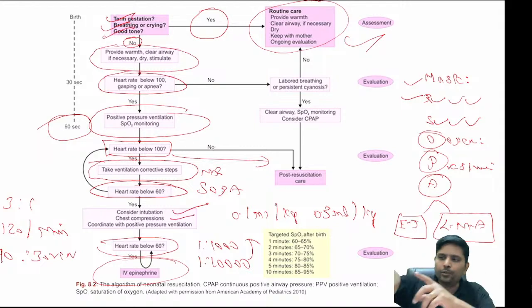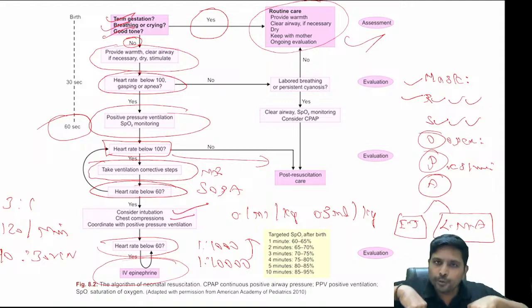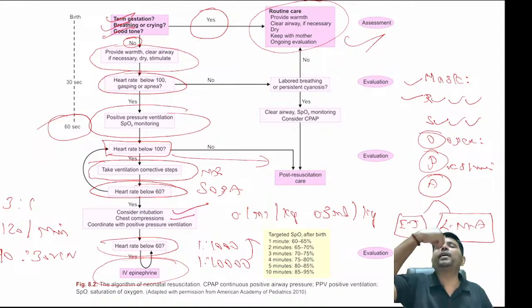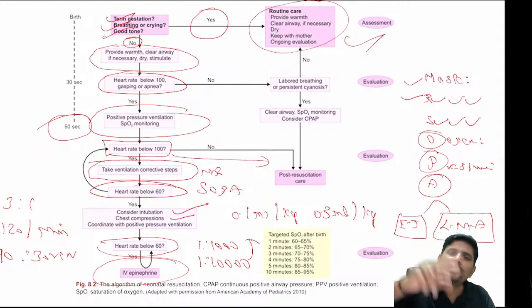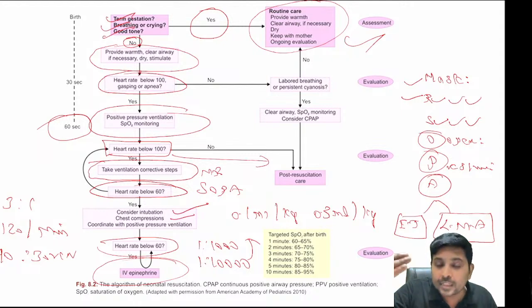Very simple. You can use a peripheral vein. Sir, I am not getting a peripheral vein. The child is in shock. What should I do? You have intubated the child now. The same adrenaline can be given through the endotracheal tube. The dosage is 3 times the dosage that we use for IV. So you can use the umbilical vein, the peripheral vein, or the endotracheal tube. There is nothing you can't get.